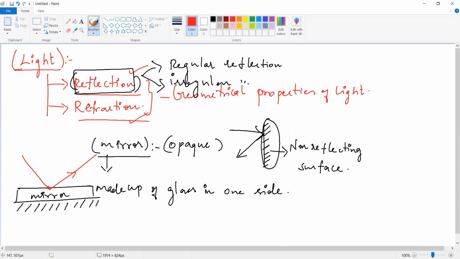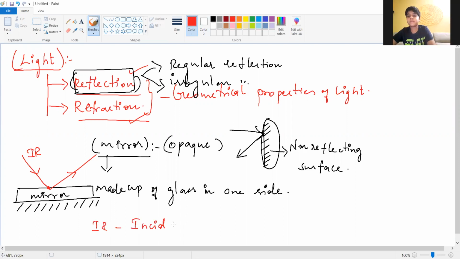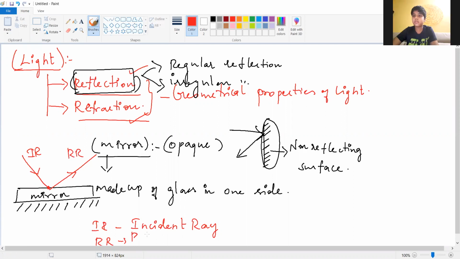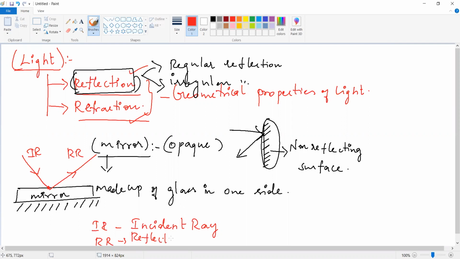Again, it is reflected. In the last class itself, I already told you about the incident ray, reflected ray, and point of incidence. So here it is the IR. IR means what? It is an incident ray. RR means? Reflected ray. Very good. It is a reflected ray. It is not a refracted ray.